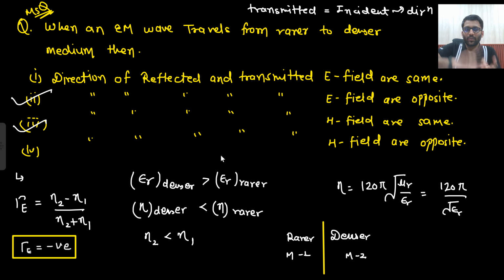But here one more topic we are going to study in this particular topic only. That is the concept of standing wave. So first we need to understand what do you mean by standing wave. So if a wave is going, then if it is reflected back, then both of the waves combined make a standing wave. Till now what we are studying? We are studying traveling waves. With respect to time, that wave was traveling. If you remember the diagram of our EM wave, what was happening? E and H were dancing and wave was traveling, right?